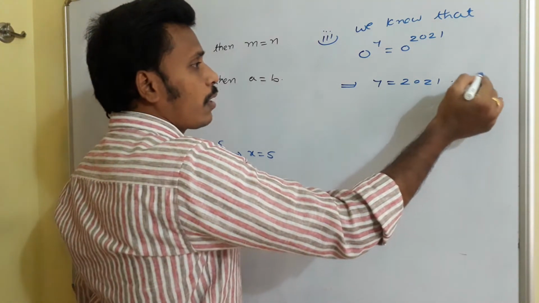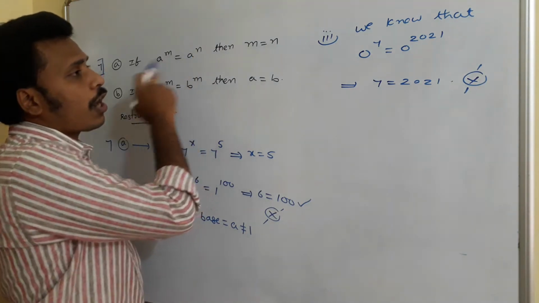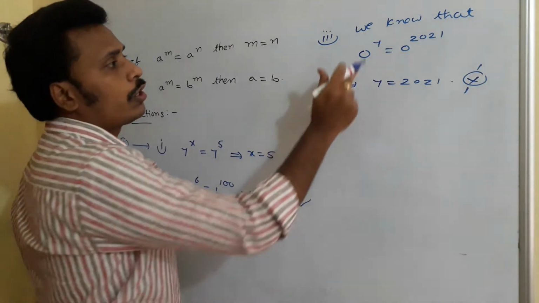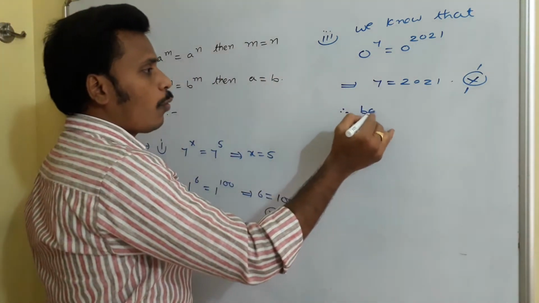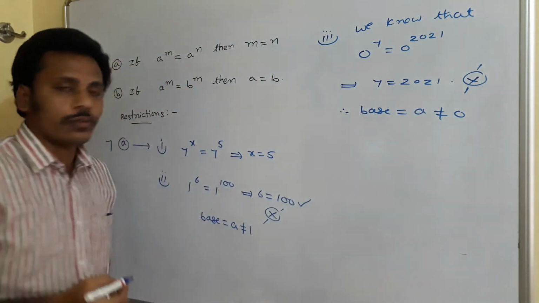This is wrong. Why does this contradiction arise? Because of the usage of this particular law. And so, 0 is not acceptable for this base. So, we need to avoid it. So, the base a should be not equal to 0 also.